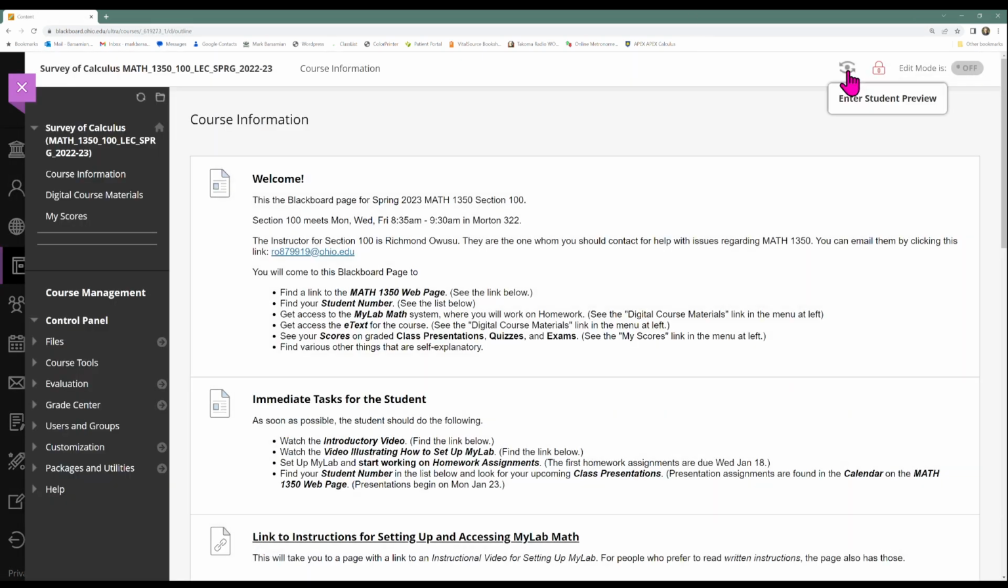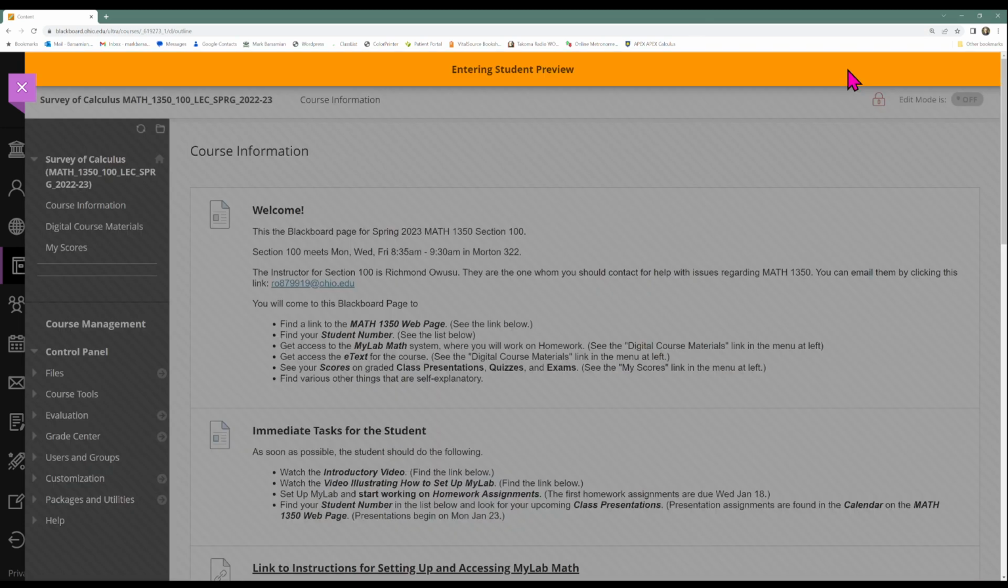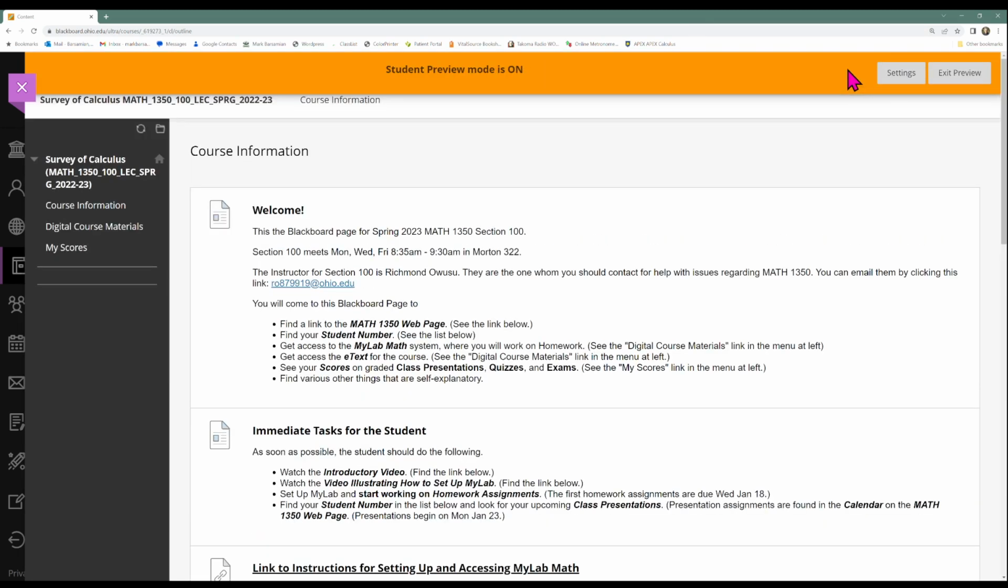And I'll enter what's called student preview mode, so it looks like what you'll see. So when you go to Blackboard, you will notice that there is not much in this list of menu items along the left side of the window. There are just three things. Course information, that's the page we're looking at now. Something called digital course materials, we'll talk about that later. And then my scores, we'll talk about that as well.